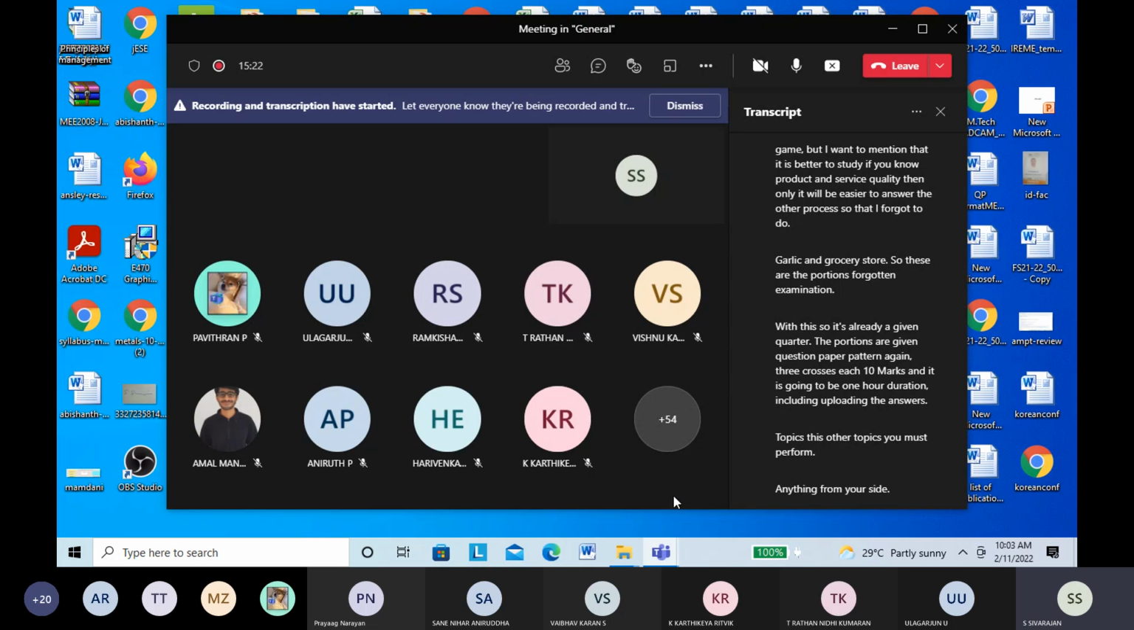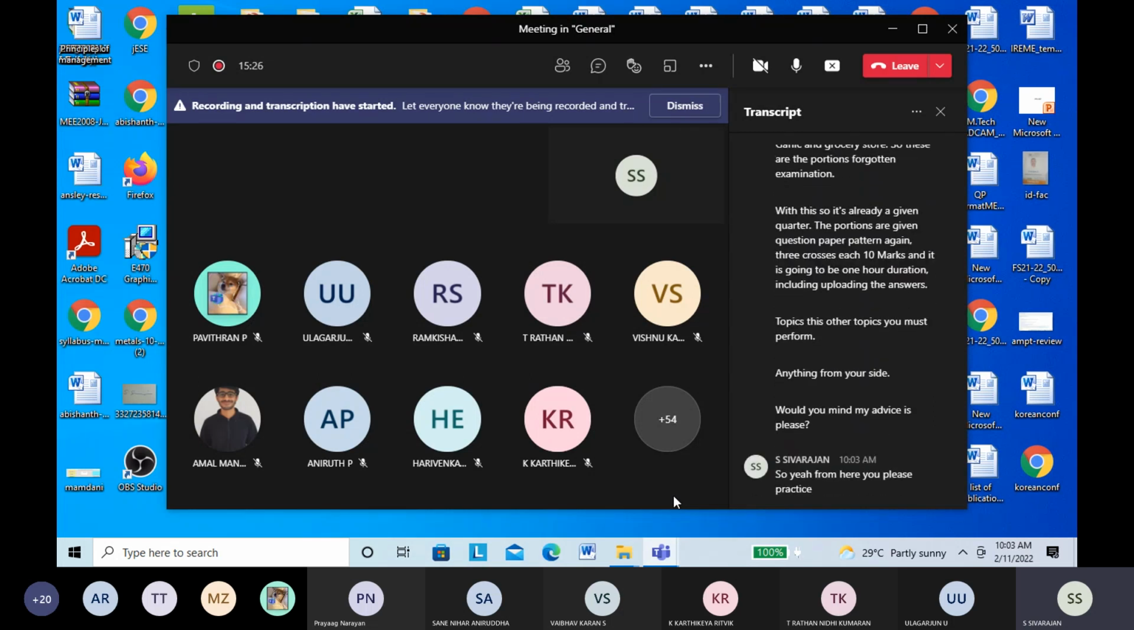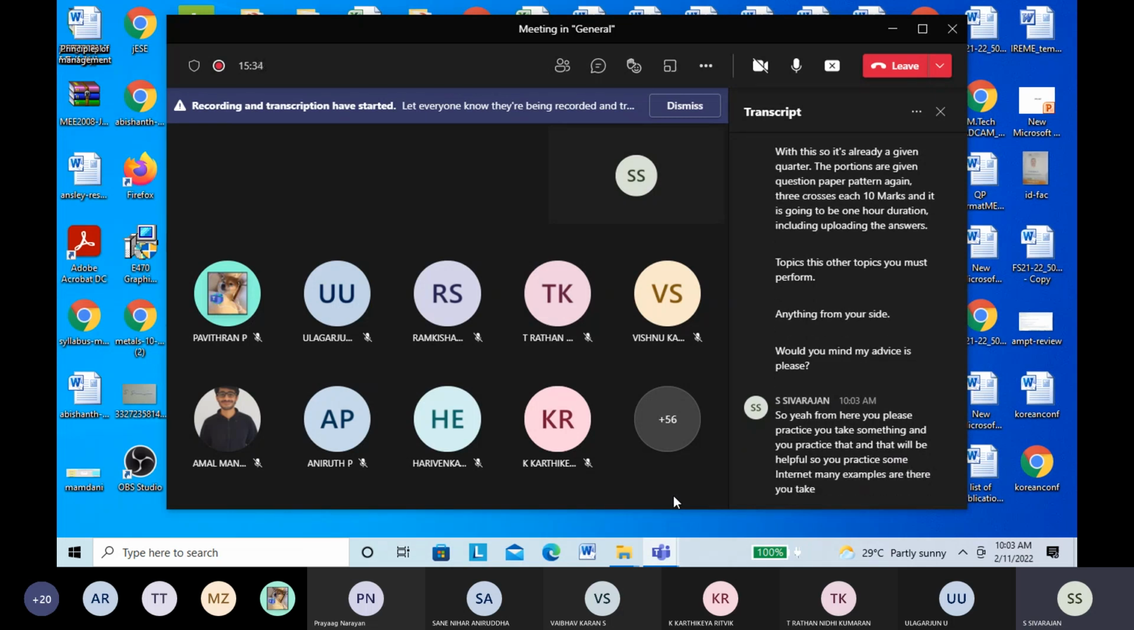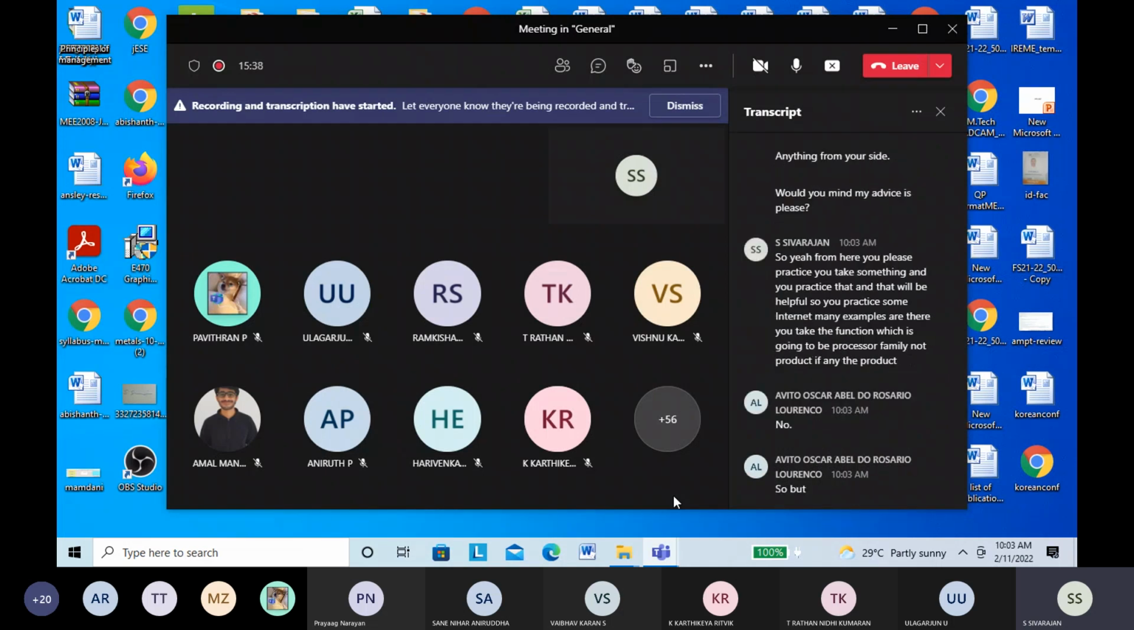My only advice is, please practice FMEA. You take something and practice, that will be helpful. There are many examples on the internet. You take the function. It is going to be process FMEA, not product FMEA. Everything is available in FMEA.